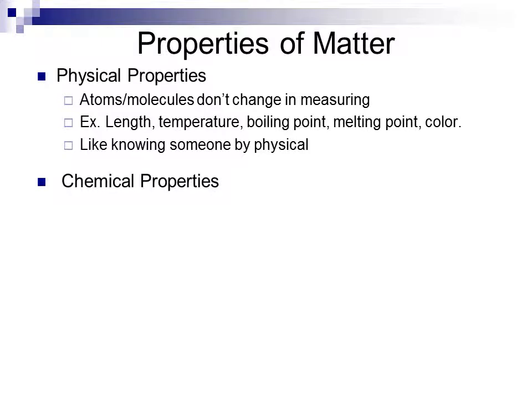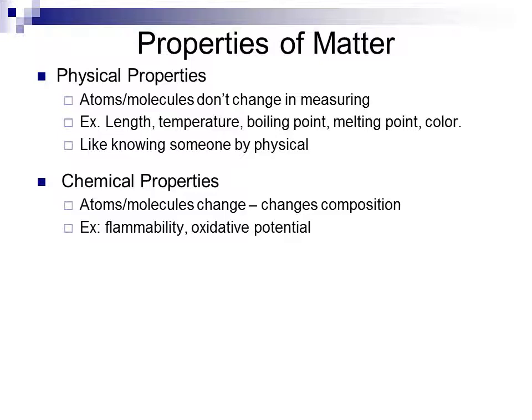Chemical properties are properties which will change when measured. We actually will see a shift in the atoms or molecules of the substance as the chemical property is measured. It changes the composition of the substance. Examples of chemical properties are things like flammability. For example, gasoline is flammable, it will burn. Or oxidative potential, something like iron can rust.